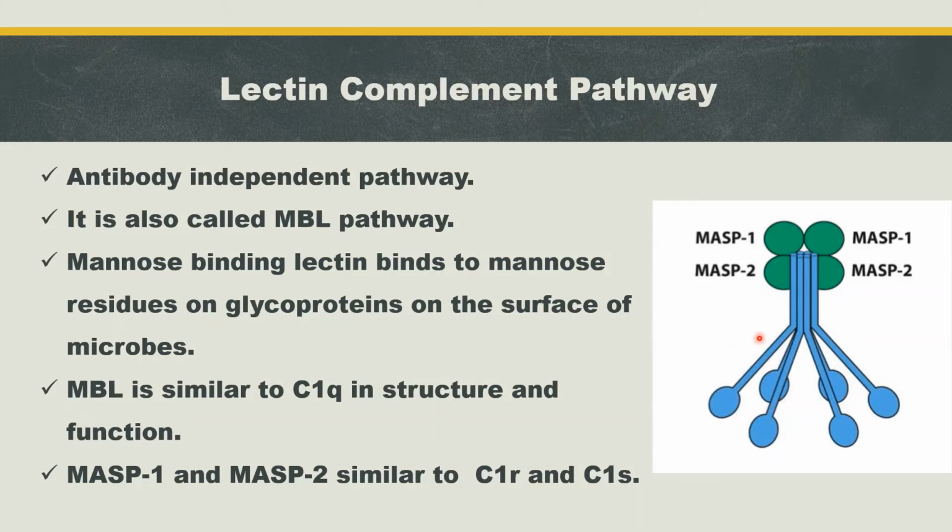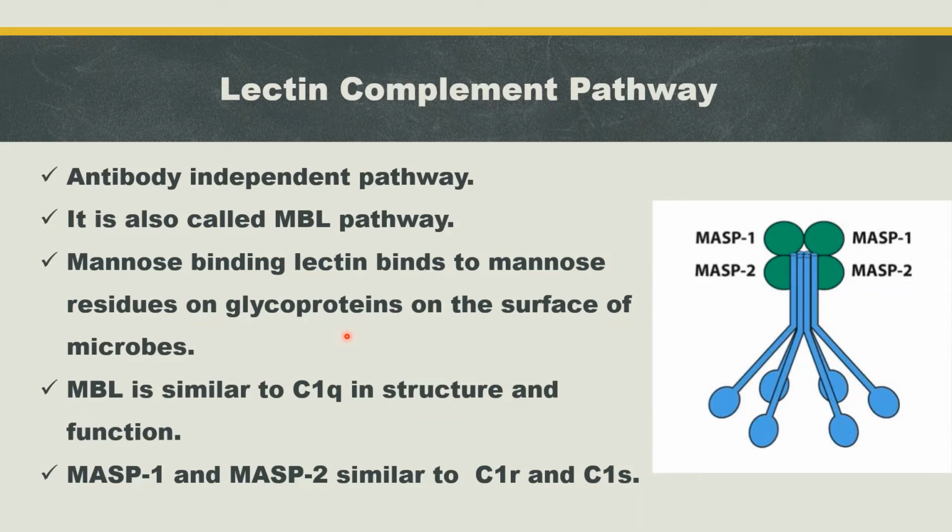That's why this lectin pathway is more similar to the classical pathway. Most of the steps are similar to the classical pathway except for the C1 complement protein. Here, instead of complement protein 1, mannose binding lectin is present and this pathway is an antibody independent pathway. But the classical pathway is an antibody dependent pathway. That is the difference. Okay.